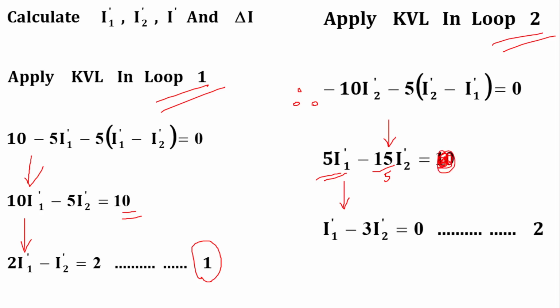Over here I have to take 0 instead of 10. Clear? So the equation becomes I1 dash minus 3 I2 dash is equal to 0, and that is our equation number 2 for loop 2.